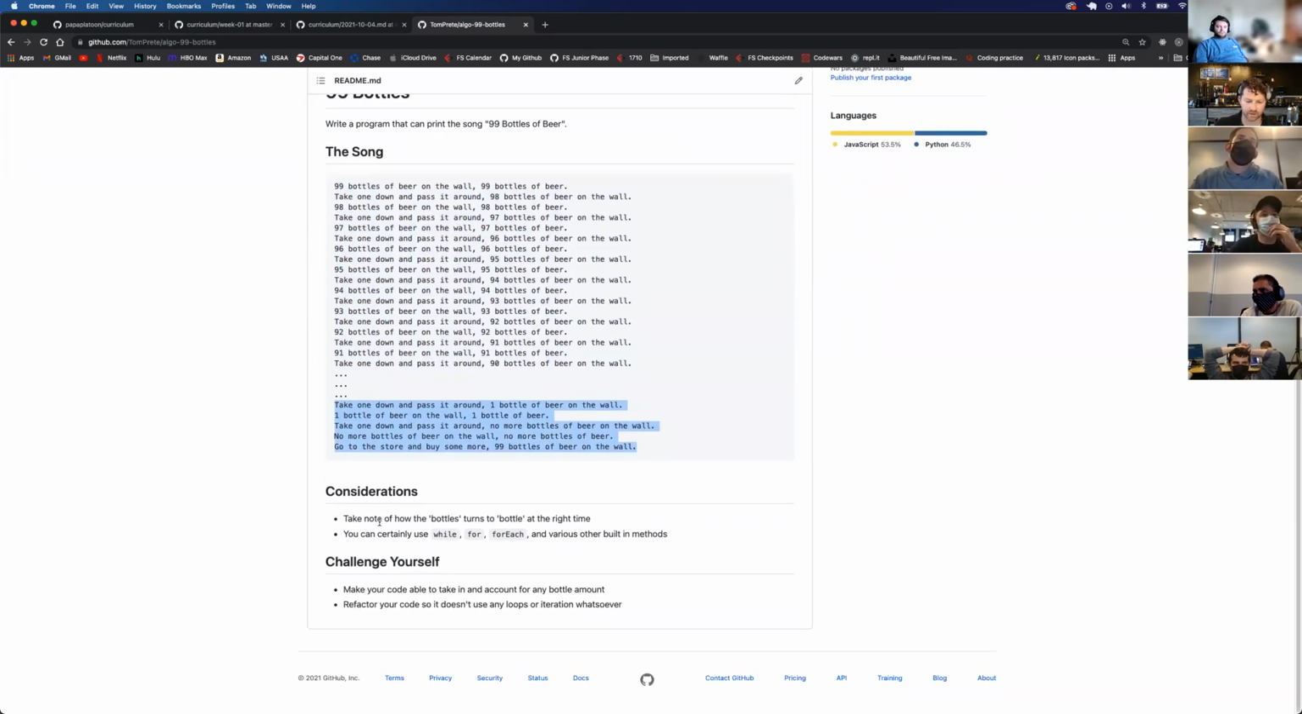So it says, take note of how bottles turns to bottle at the right time. You can certainly use a while loop, for loop, or forEach, and various other built-in methods. So make your code able to account for any bottle amount.